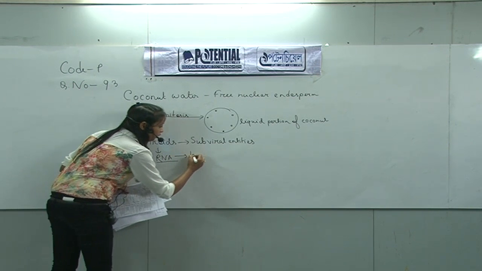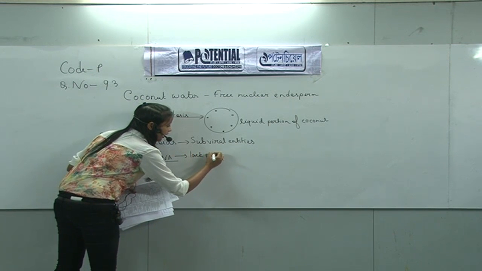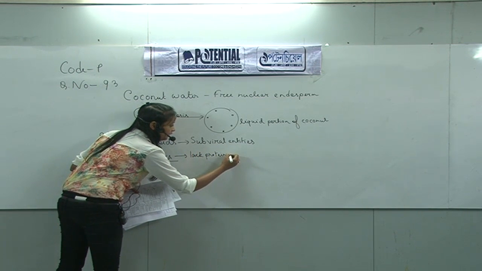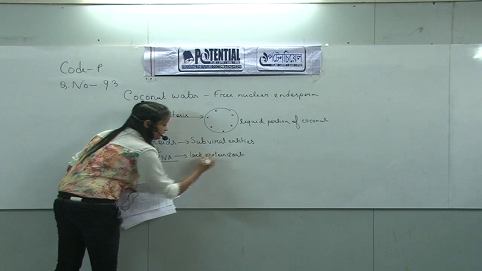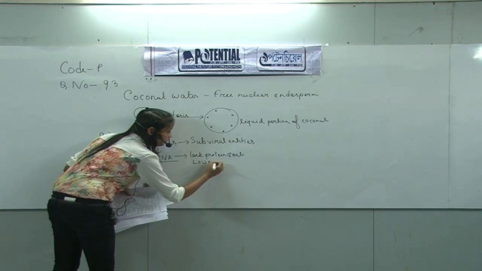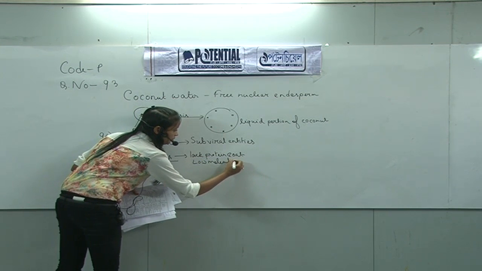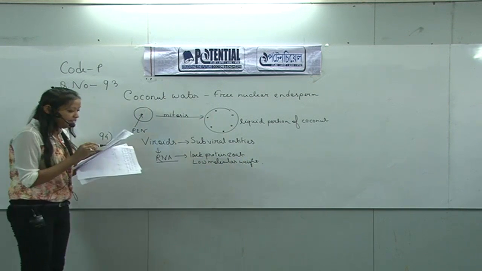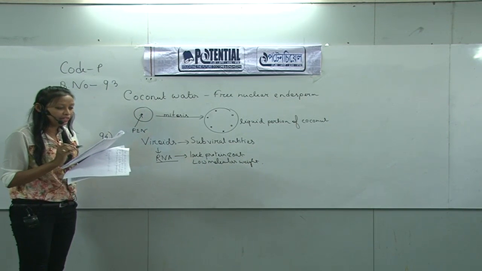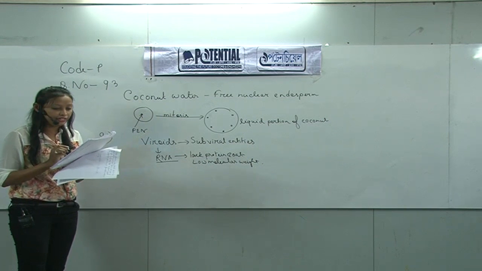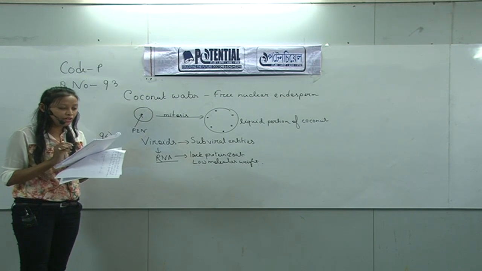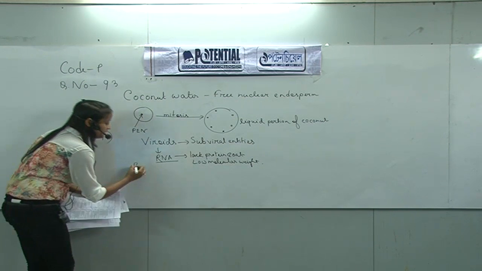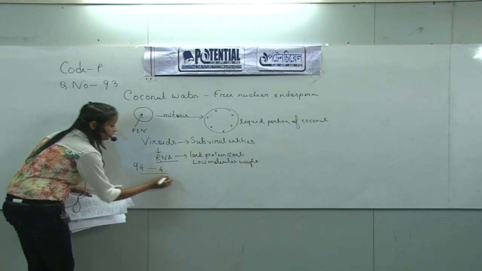They lack a protein coat, and the RNA present in viroids is of low molecular weight. But one of the options says its RNA is of high molecular weight, so that statement will be wrong. So for question number 94, the correct answer will be 4.